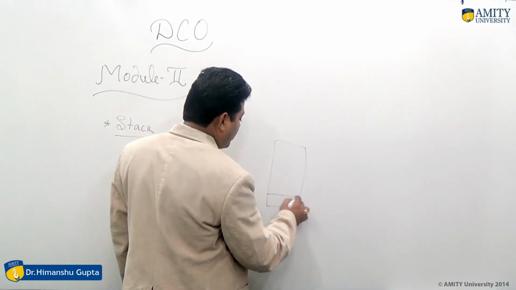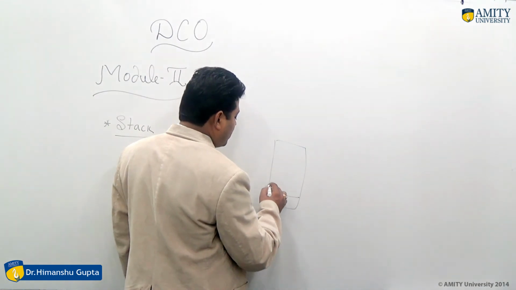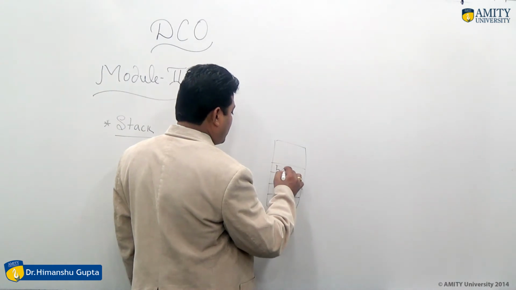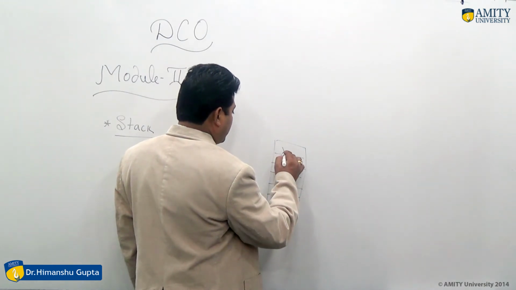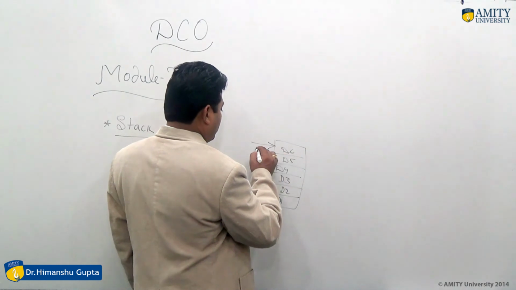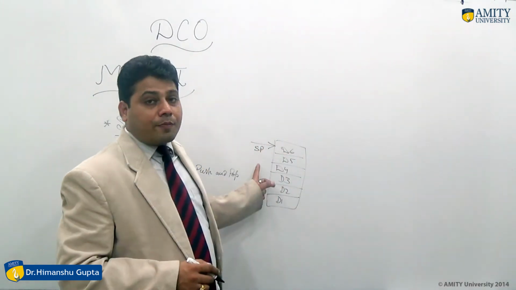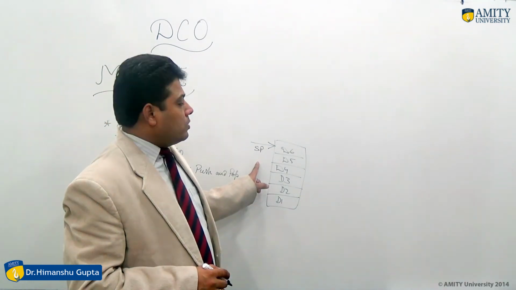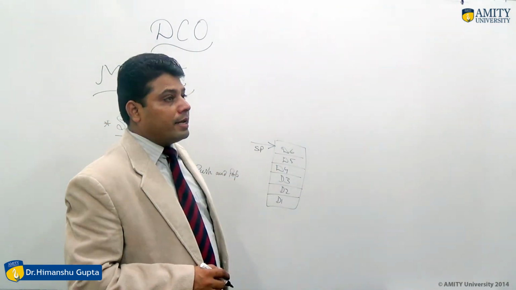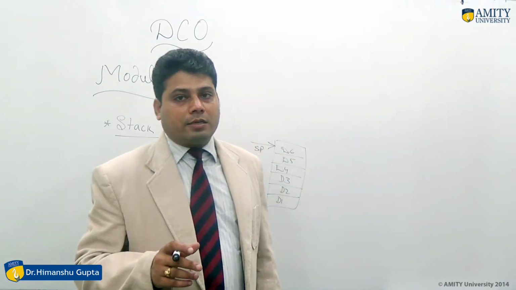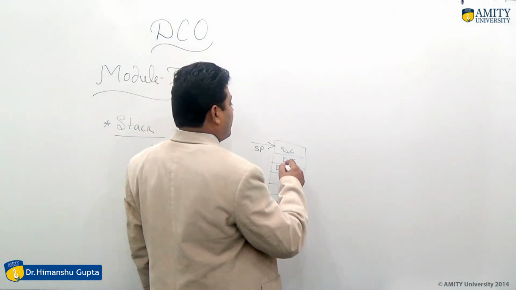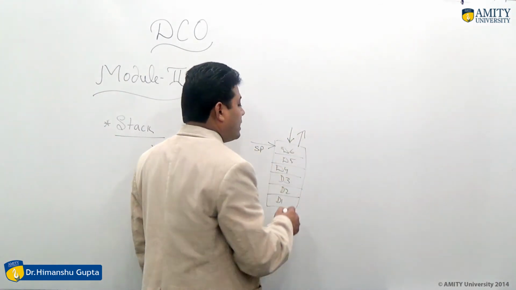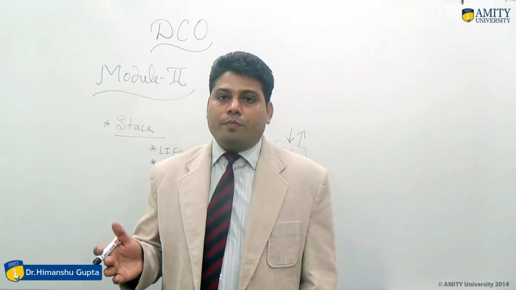Here we can see, if this is data 1, this is data 2, this is data 3, this is data 4, this is data 5, this is data 6, then this is the stack pointer. So stack pointer always points out the top element of the stack. Here the stack pointer is indicating D6. And insertion and deletion will take place at the top.